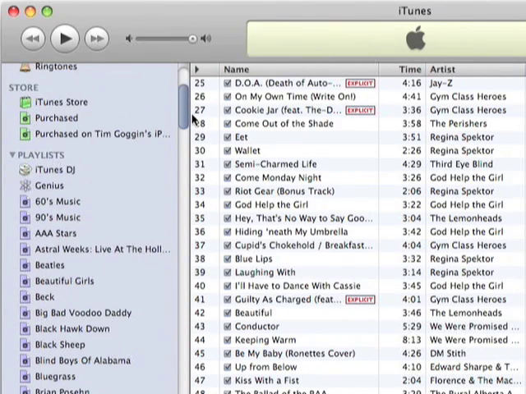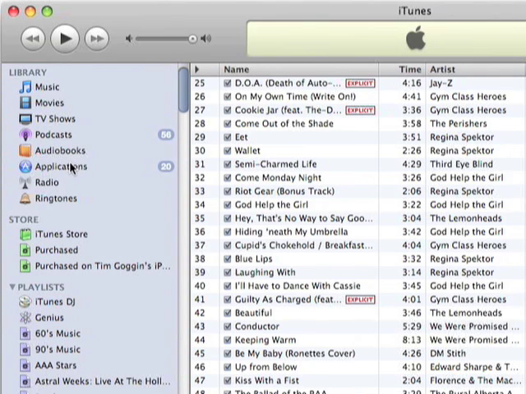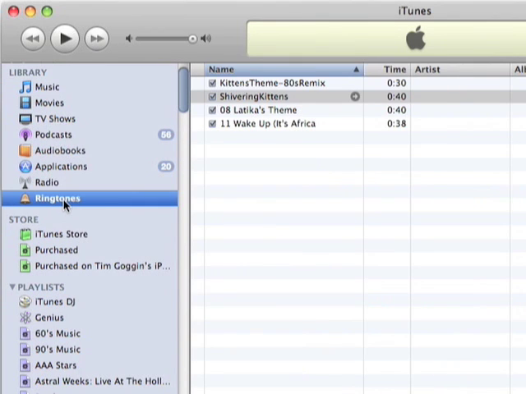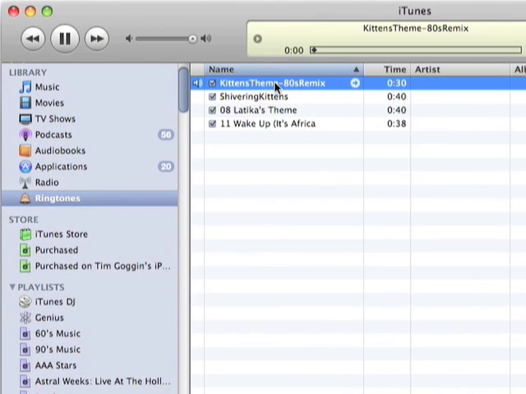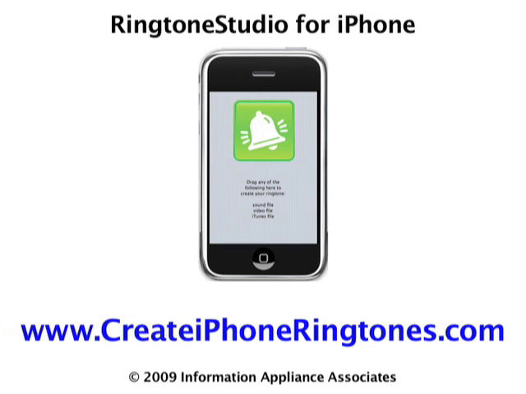And it's successful. I'm going to scroll up to the ringtones folder in iTunes, and it's there, so we can just hear what we just created. Of course, once the ringtone is in the ringtones folder, the next time you sync your iPhone, it will automatically sync those ringtones to your iPhone, and then you can set them to the contacts of your choice.